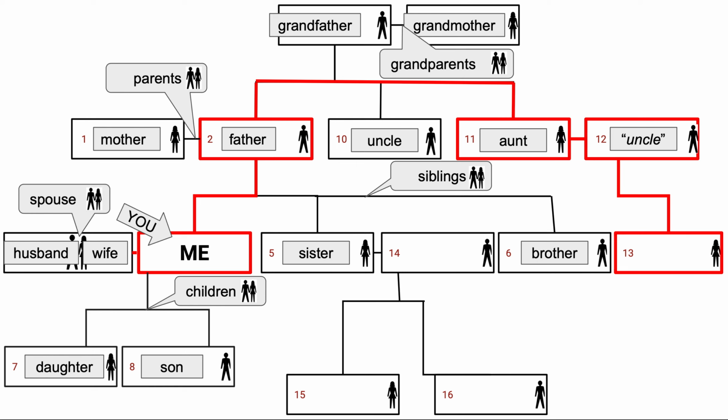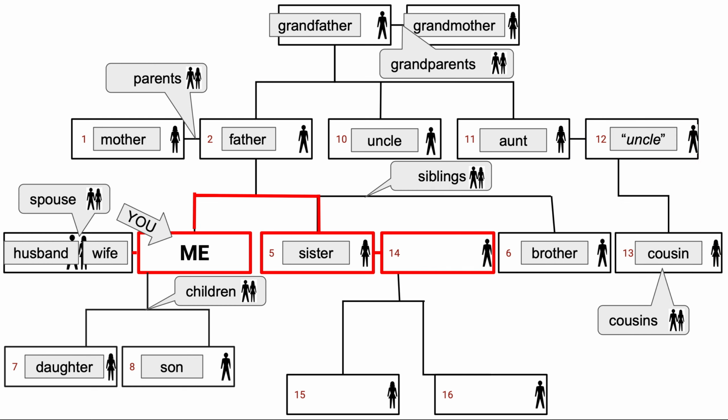Number 13, your aunt and your uncle had a child. They are your cousin. A cousin can be both man or woman. So a male cousin is a cousin and a female cousin is a cousin. Okay, now let's look at number 14.